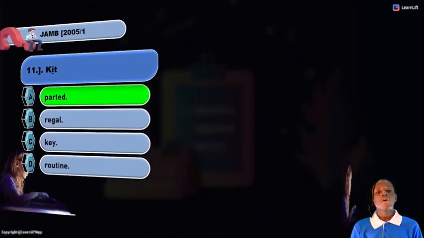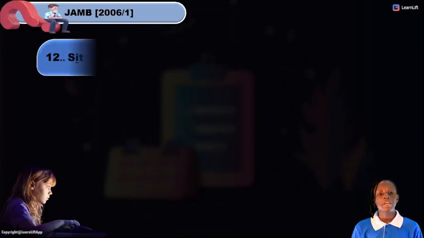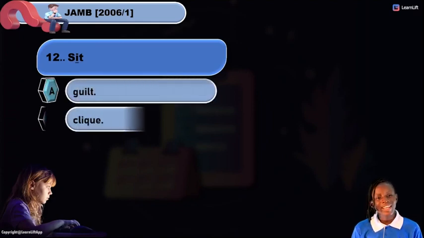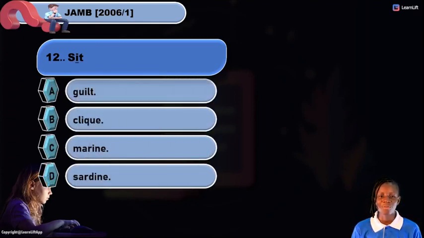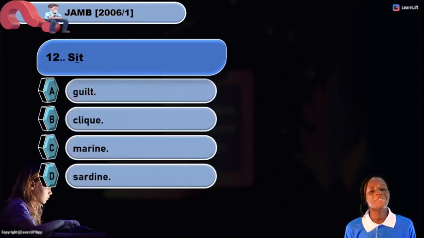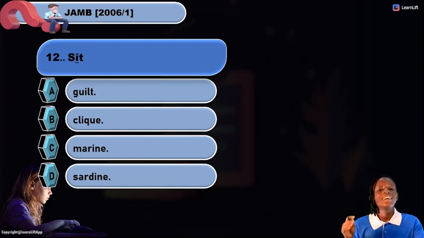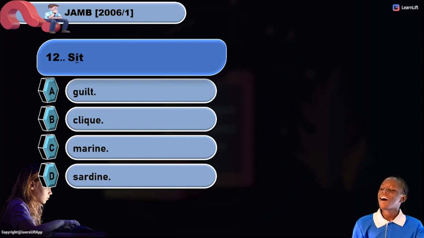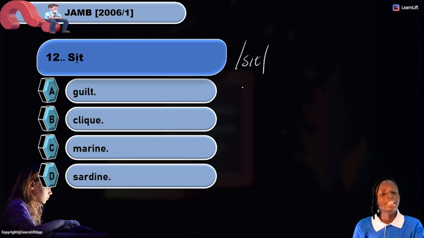Moving on quickly, we have the next given word to be sit. Okay, and we have our options. Now if you were following my certificate classes, this will be a very easy question for you here. Now this given word sit is transcribed as sit. I have our guild, click, marine, and sardine.